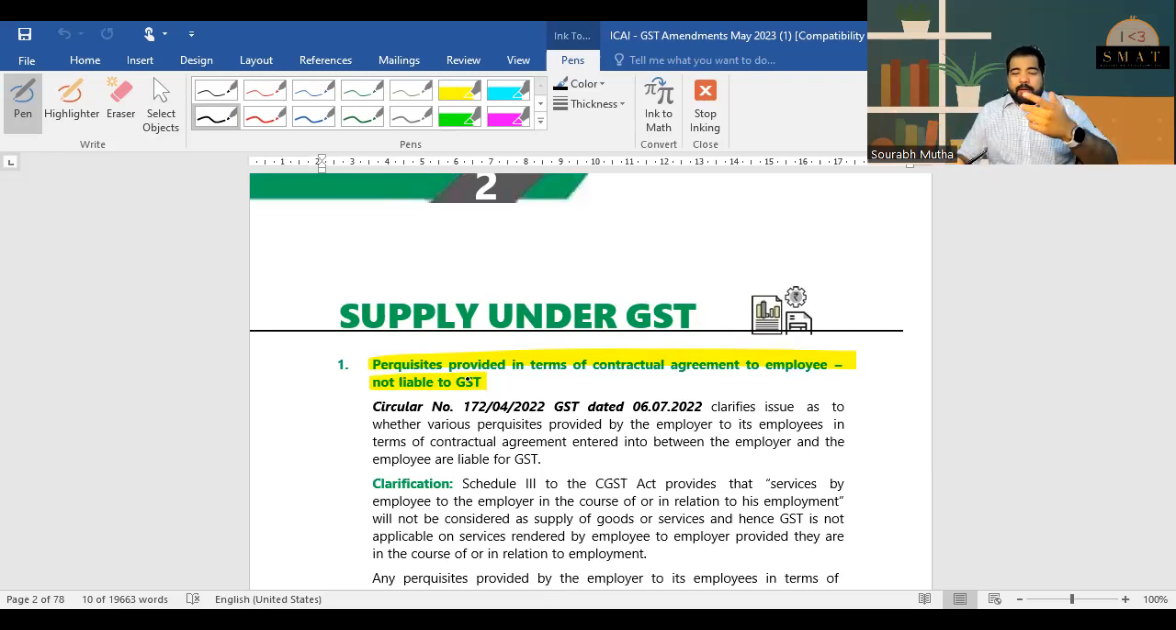So these kinds of damages, these kinds of penalties that are paid, like you breaking a signal and then the Havaldar or the police cop catching you and taking 500 rupees official fine from you. You did not agree with him that I will break the signal and I'll pay you 500. You were caught, and for these kinds of penalties, there is no GST.